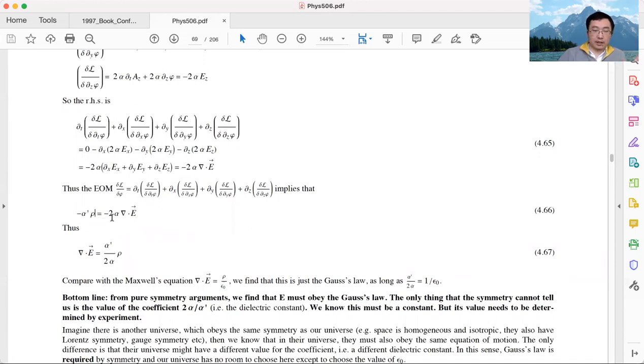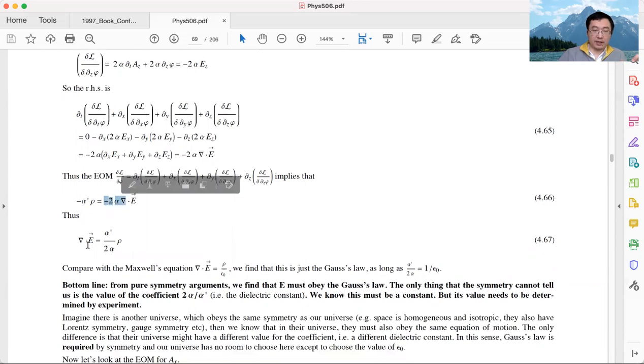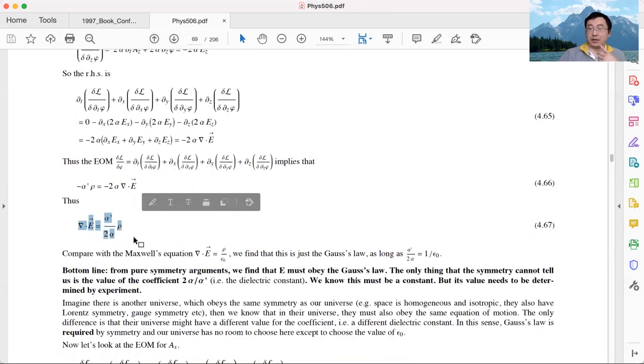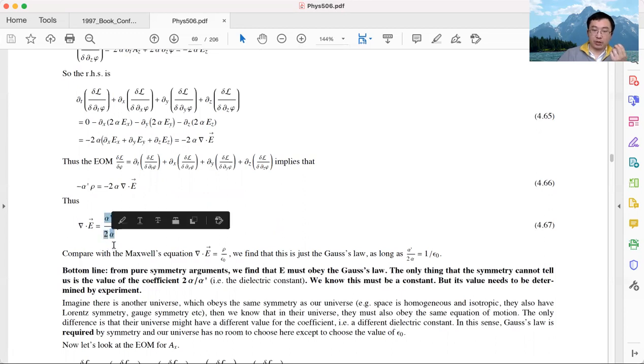Okay. And we can massage the formula a little bit, divide 2 alpha to the other side. Then this is what we got at the end of the day. We find that the divergence of E equals some constant. And this constant value we don't know. We cannot decide the value of this constant from theory and symmetry, but we know it's a constant. It's a physical constant. And then multiplied by charge density.